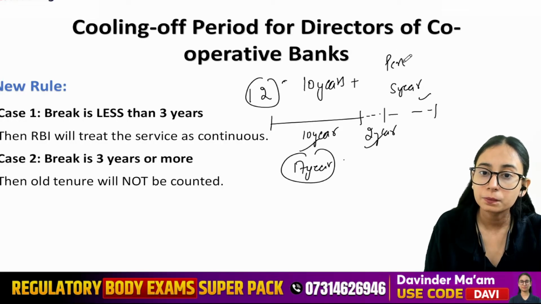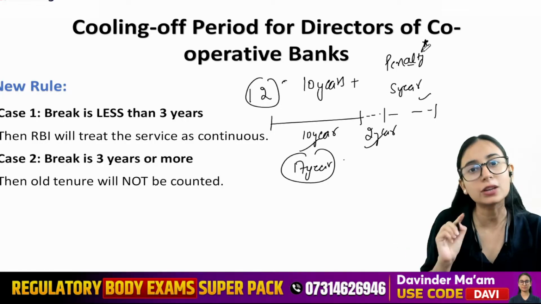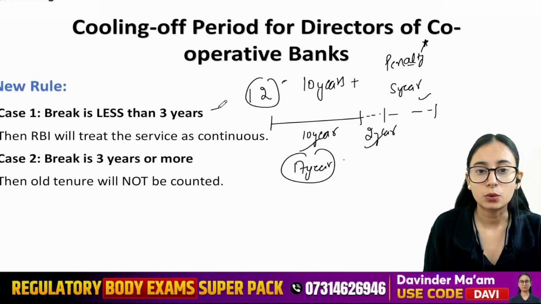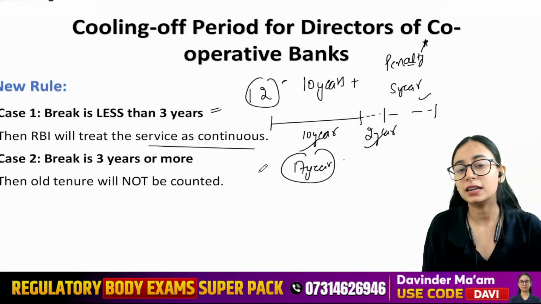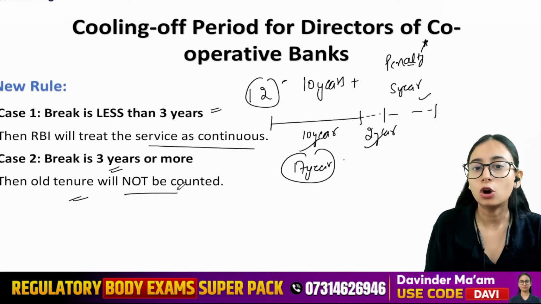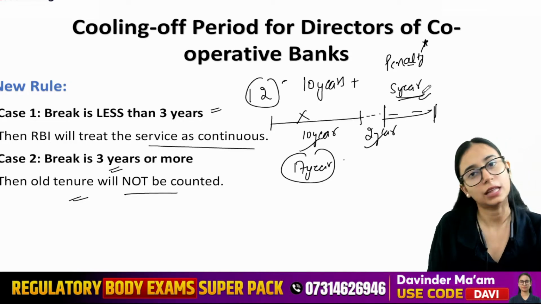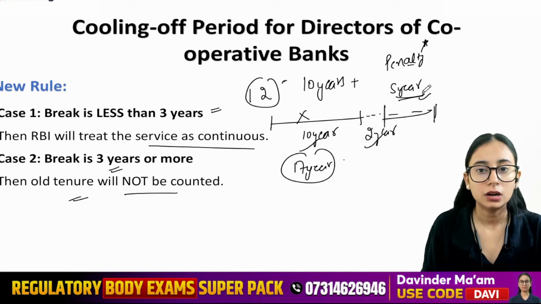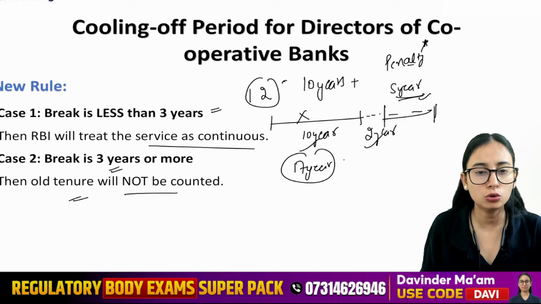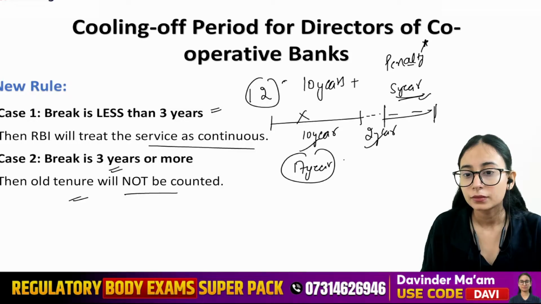Now penalty will be applicable on you because you have continuously served 17 years in one cooperative bank. So that is what they are saying, that we will consider that the service was continued. If the break is for more than 3 years, the old tenure will not be counted, and we will say that now you are serving from 5 years old. That's it. So this is all about your second news. Let's see, do you have any doubts or not?